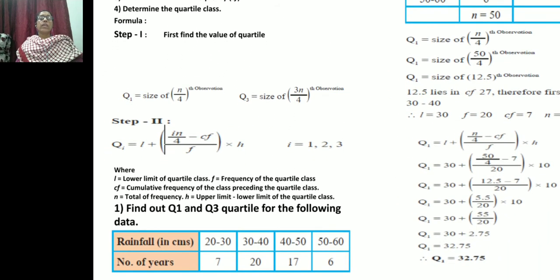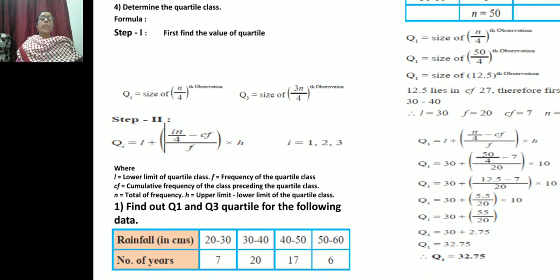Now see that the formula is given. What was discussed before is discussed again because many students may not know how to calculate it. If you don't know this calculation, the same thing has been taken again. The same formula explained earlier is explained again for your better understanding, so you don't face difficulties. Q1 is n/4 and Q3 is 3 into n/4, that is 3n/4.